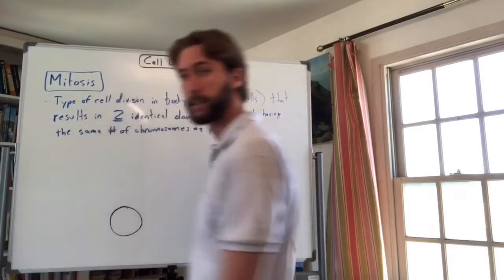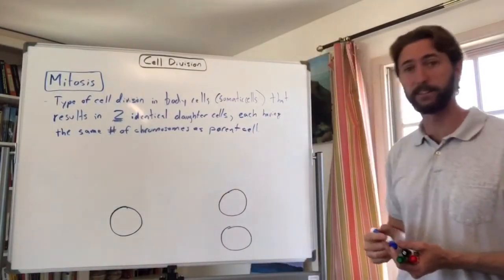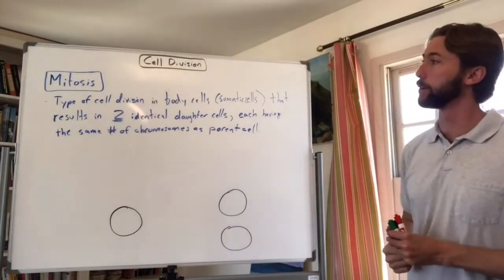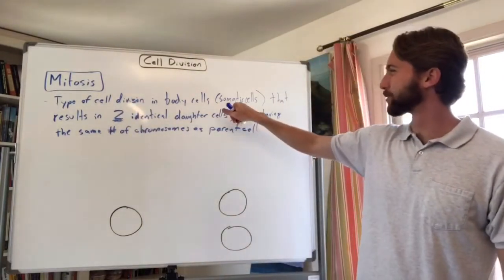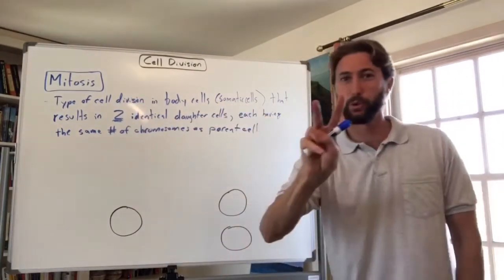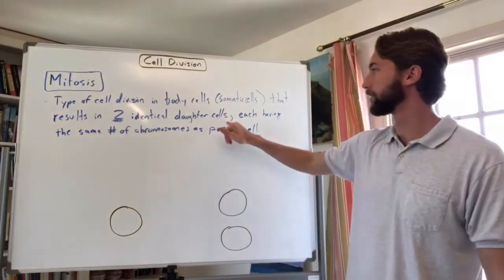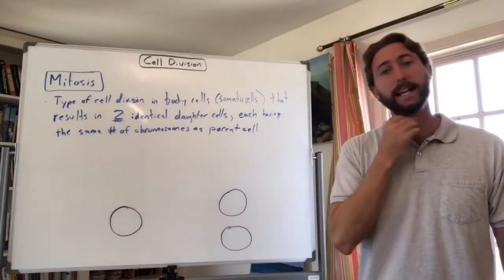Ooh, that was a longer definition than usual, right? But I think it's important to talk about all these things. So mitosis is the type of cell division when cells divide in our body cells, which we call somatic cells, that results in two identical daughter cells, each having the same number of chromosomes as the original parent cell.